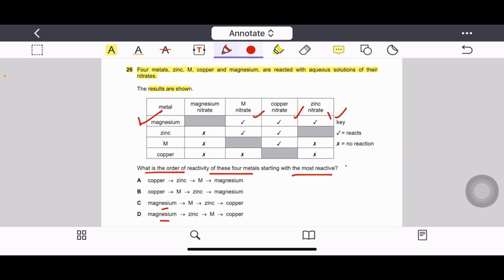After that we can see that zinc is reacting with M nitrate and copper nitrate. Then comes M, because M can react with copper nitrate only and copper can react with none. So correct order will be magnesium, then zinc, then M, then copper. So option D is the correct answer.